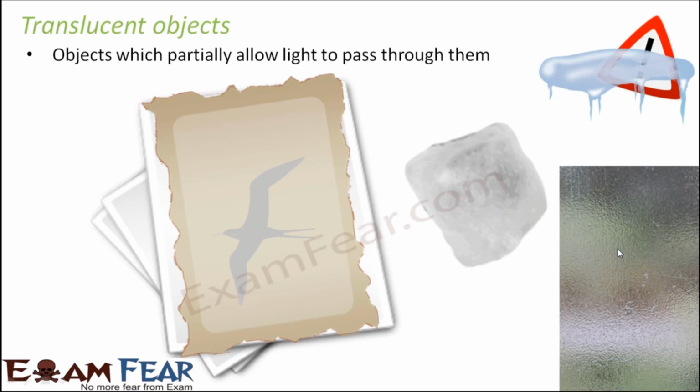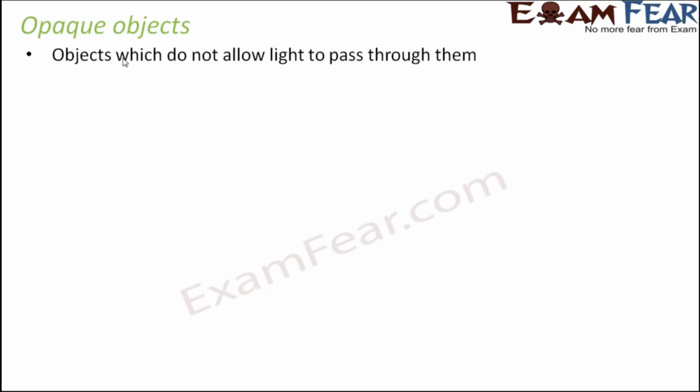Now, until and unless light properly falls on an object, we will not be able to see it clearly. So basically frosted glass, butter paper, some of the plastics. Now, not all plastics are transparent. Some plastics are transparent, but certain plastics are translucent. Ice, these are all examples of translucent objects. So here only some portion of the light passes through these objects, and as a result, objects on the other side appear hazy and unclear.